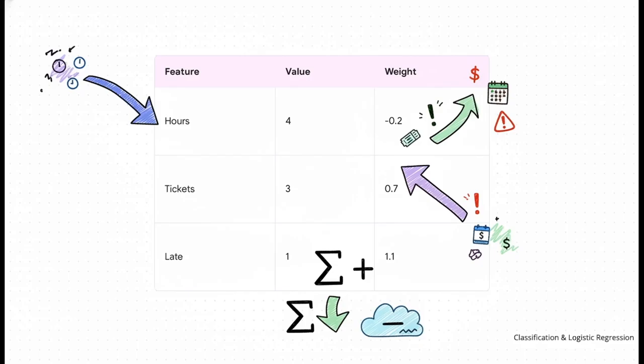Let's say we only have 3 features. The customer has 4 usage hours, 3 support tickets, and 1 late payment. The model has already learned specific weights for these. The weight for usage hours is -0.2, meaning more usage actually lowers the chance of them canceling. The weight for support tickets is +0.7, and for late payments, it's +1.1, meaning those things increase the chance of canceling, and our baseline bias is -0.5.